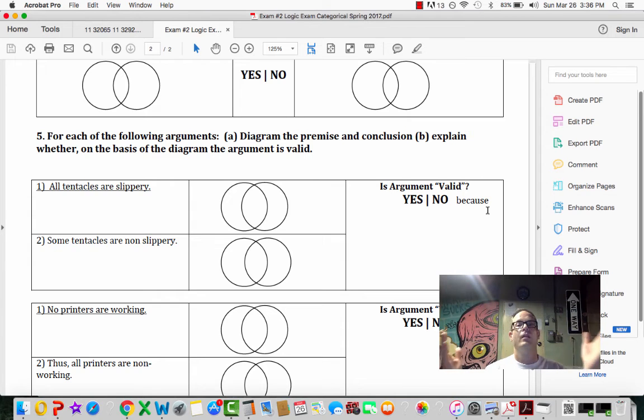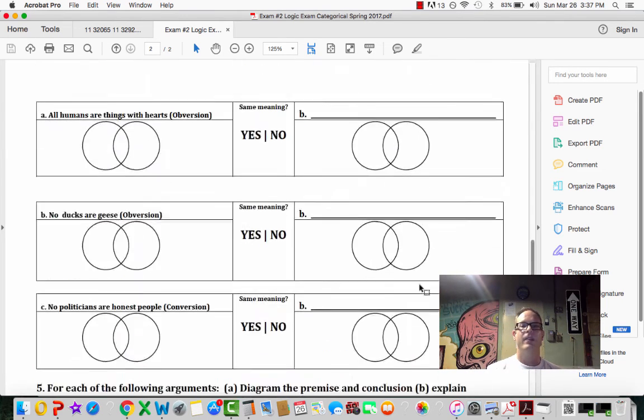You'll say, yes, this argument is valid because the two diagrams are the same. Because the two diagrams have the same meaning, they will be true and false under the same circumstances. And because they're true and false under the same circumstances, you'll never have a case in which one sentence is true and the other is false. In other words, you'll never have an invalid argument. Something like that. And that's it.